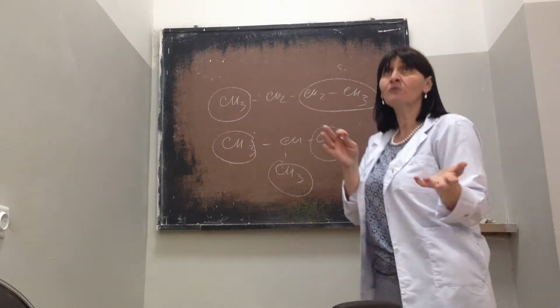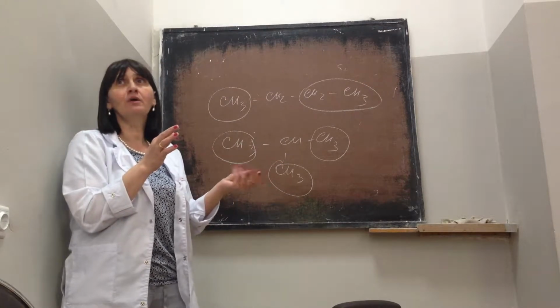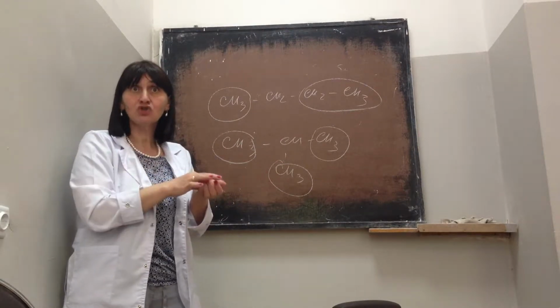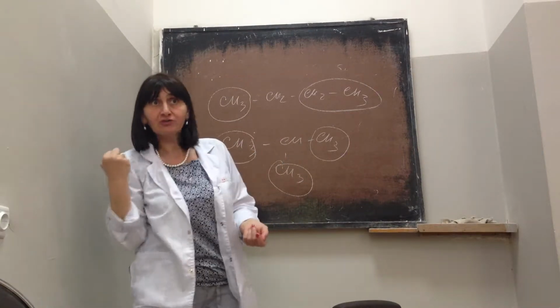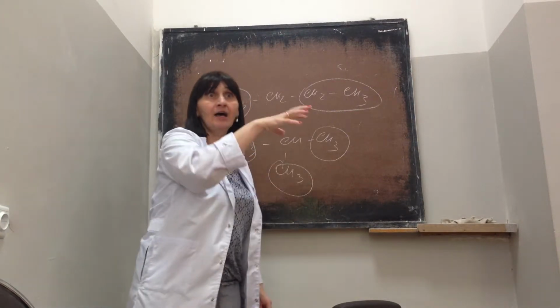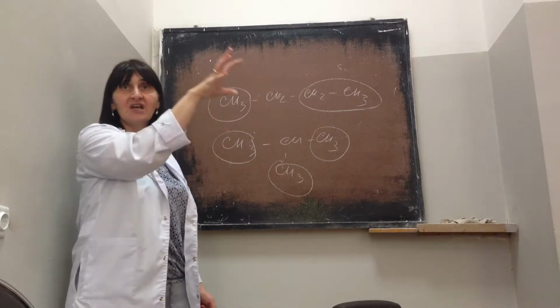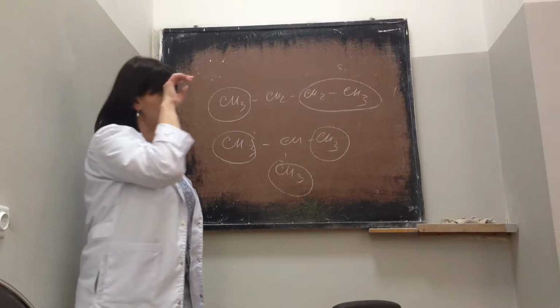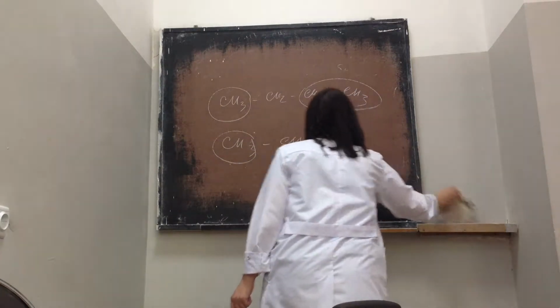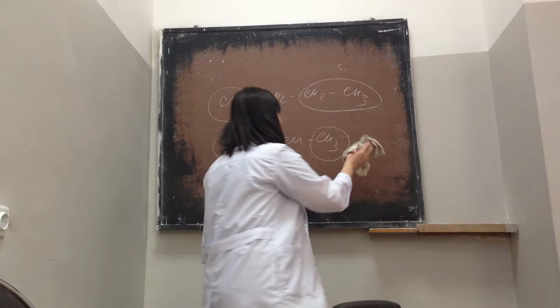Now let's discuss molecules where you have a group which has a minus inductive effect. It is a group which attracts electrons. So this group decreases the polarity of the carbon atom and decreases the electron density. So this carbon gets a partially positive charge.